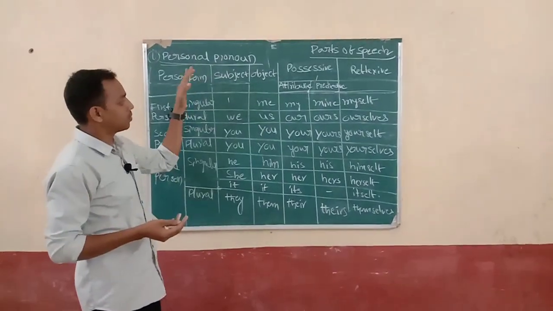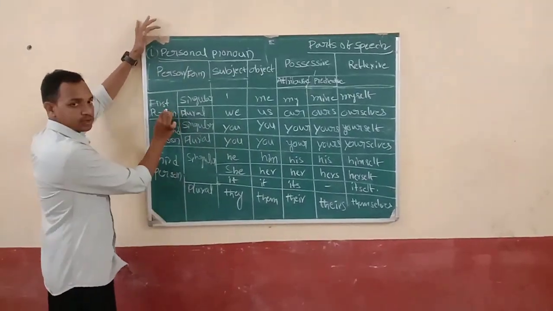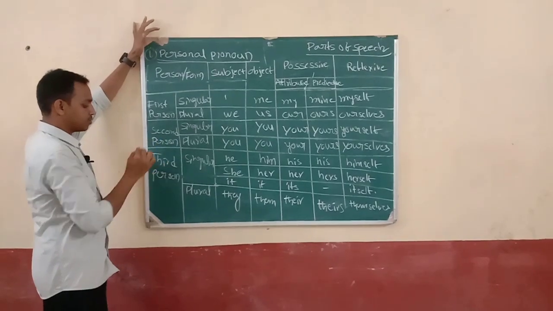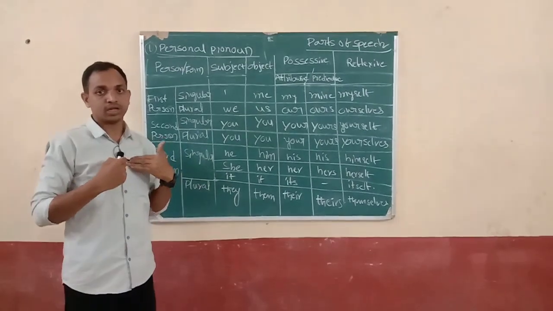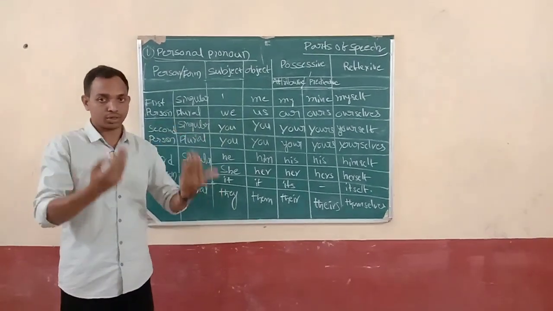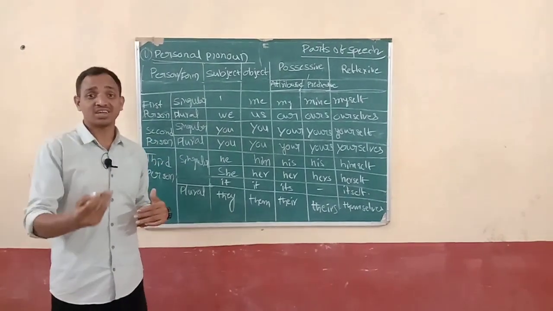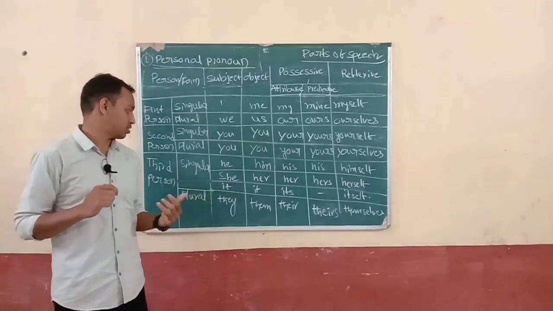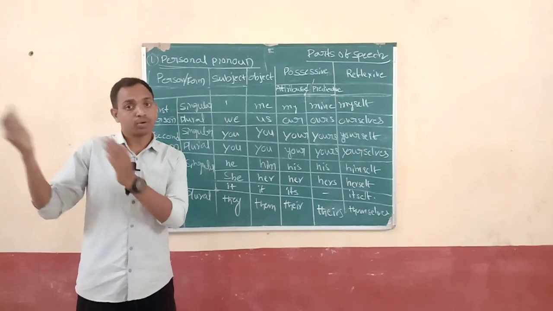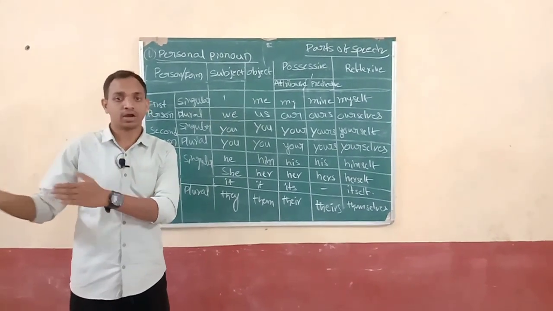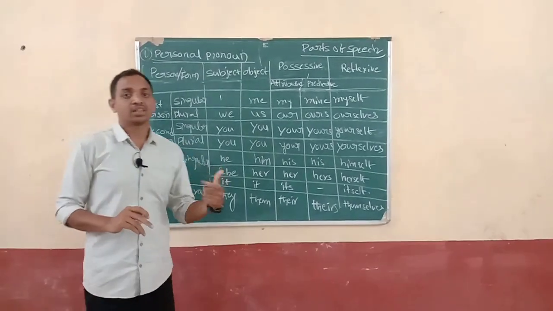So, firstly, personal pronouns are divided into many types, like first person pronoun, second person pronoun, and third person pronouns. First person is nothing but I am the first person. I am talking about you and I am talking with you. The second person is the listeners, we can say that he is the second person. And the third person is nothing but we are talking about another person. Maybe he is beside you or staying in a particular other place. We can say that he is a third person.